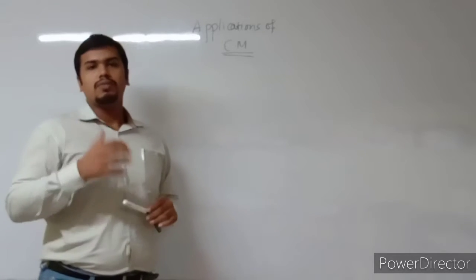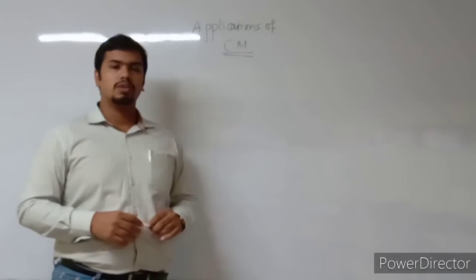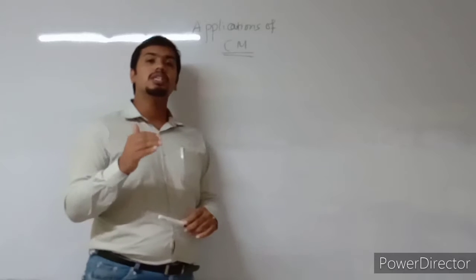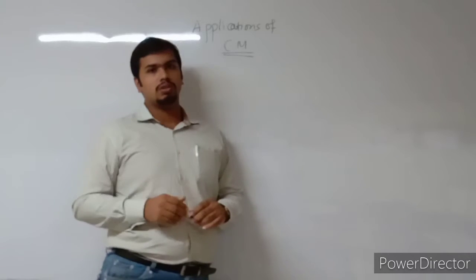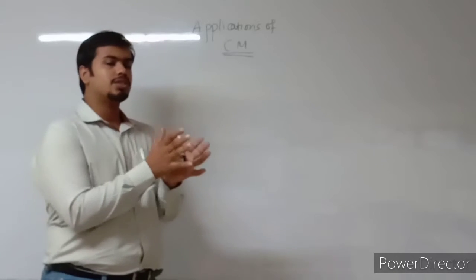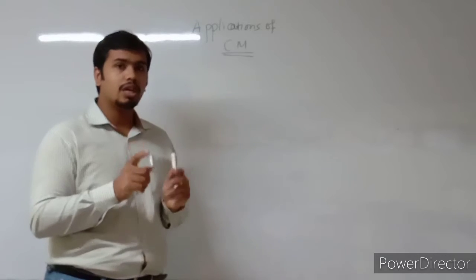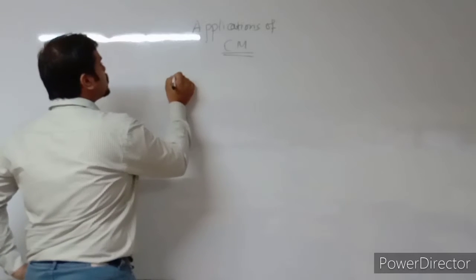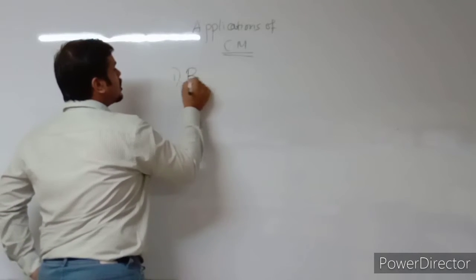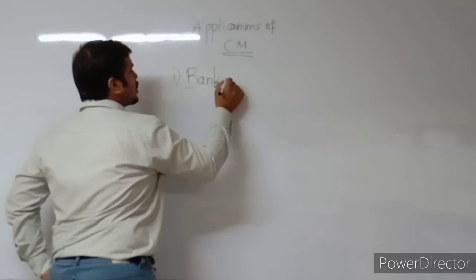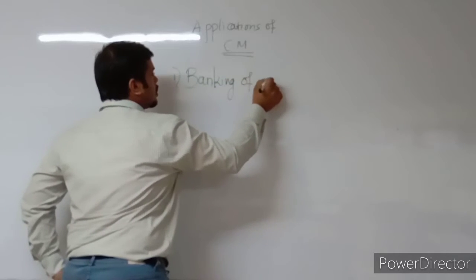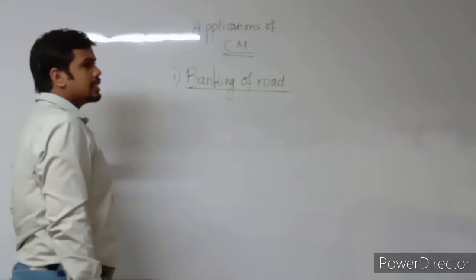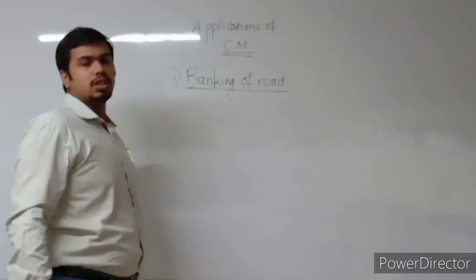As I have told you in my previous session also, we are not going to discuss derivations. We are going to focus only on the problem approach, on such things which will be useful for solving the problem. So applications of circular motion firstly brings a very important point, and that is banking of road. This is a very nice application of circular motion.